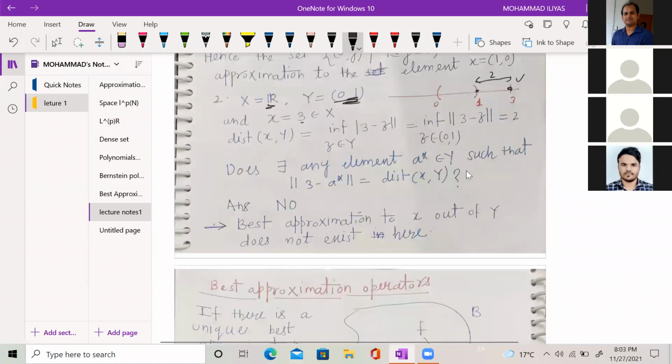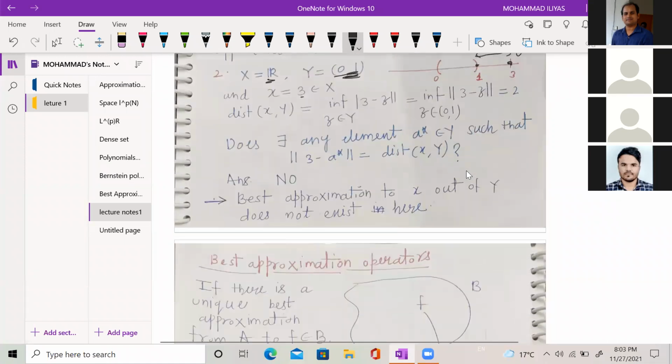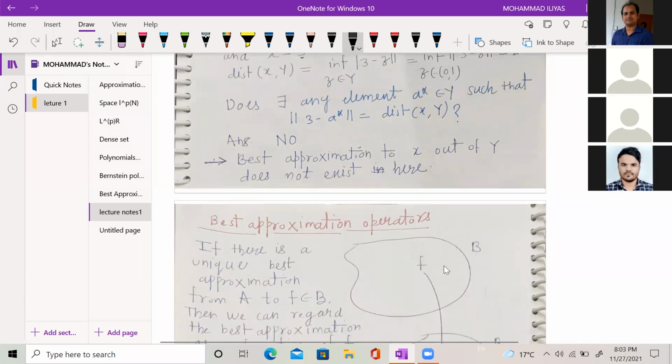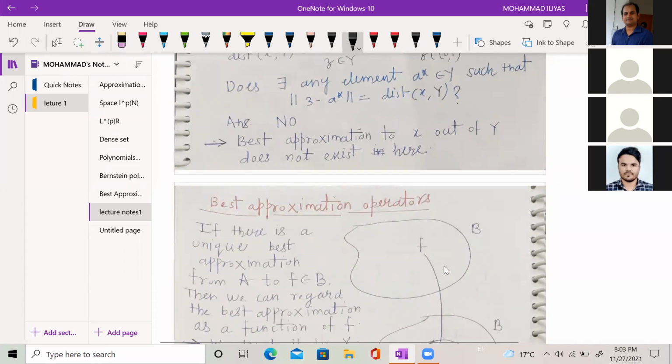So the best approximate may or may not exist. If we take some certain condition on the subspace and some certain condition on the norm, that is strictly convex and other conditions, then the best approximate may exist and may be unique also. I am not going into detail. I am assuming that if the best approximate exists and is unique, then I will talk about the best approximation operators.